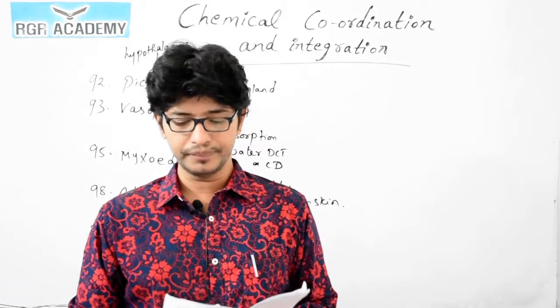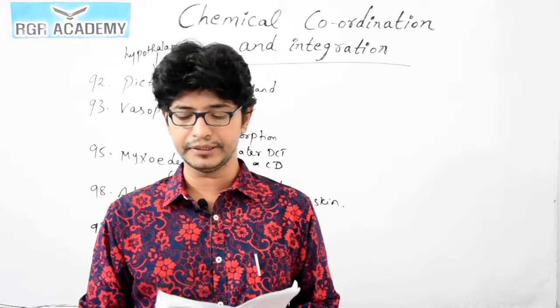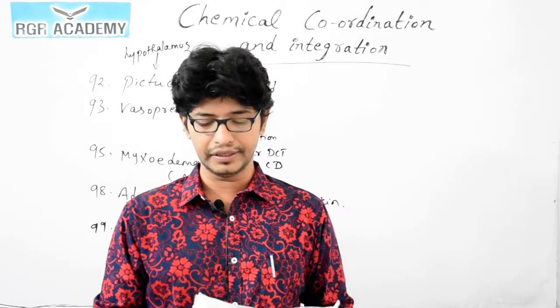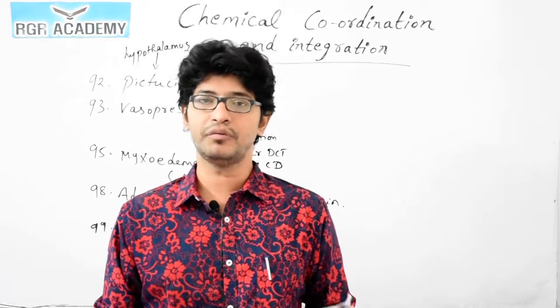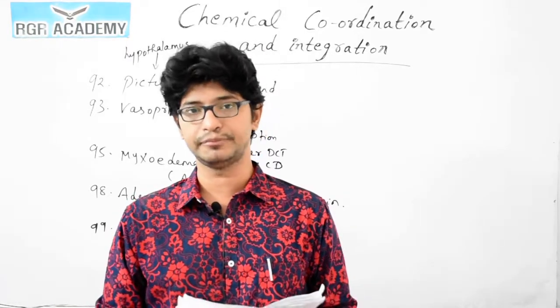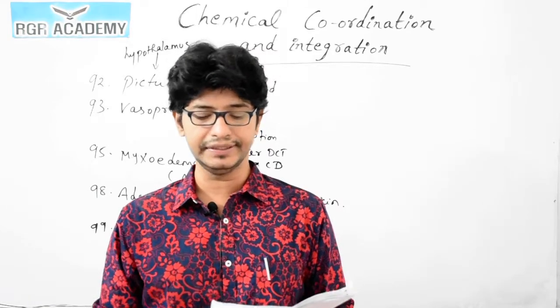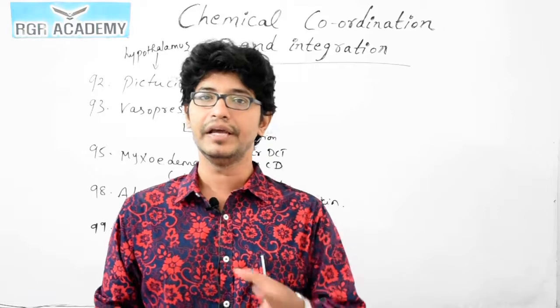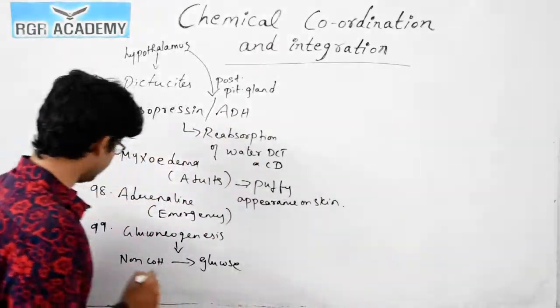Question 101. In hormone action, if receptor molecules are removed from the target organ, then definitely the communication will not be there. The target will not respond to the hormone, because the receptor molecules are removed.